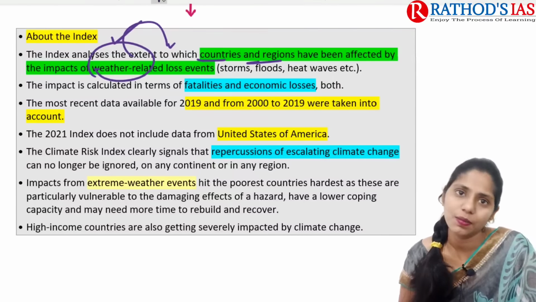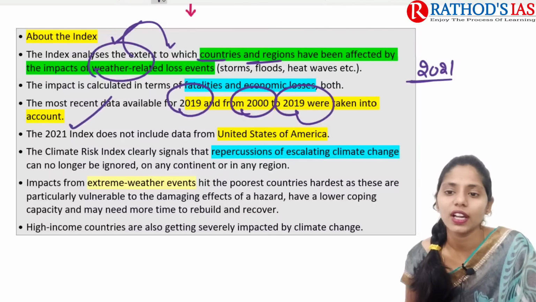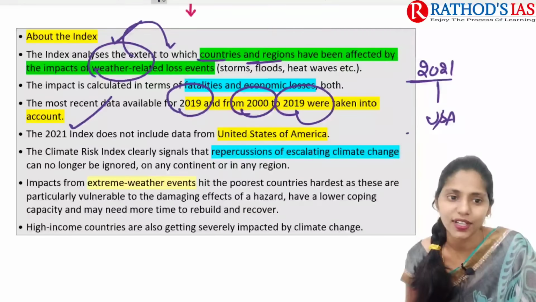The most recent data available is for 2019, and data from 2000 to 2019 were taken into account. The 2021 index does not include data from the USA. So this is one important thing.